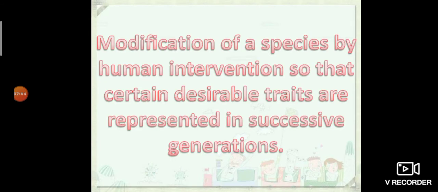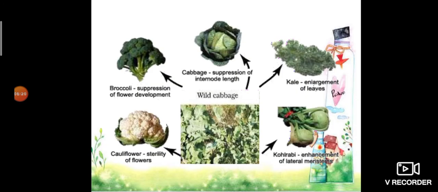Artificial selection is the modification of a species by human intervention so that certain desirable traits are represented in successive generations. So here we humans are intervening in the evolution. Due to the intervention of humans, some desirable traits are produced and that trait can be passed to successive generations. The wild cabbage is a good example to prove that entirely different looking organisms can evolve from the same organism by the process of evolution.